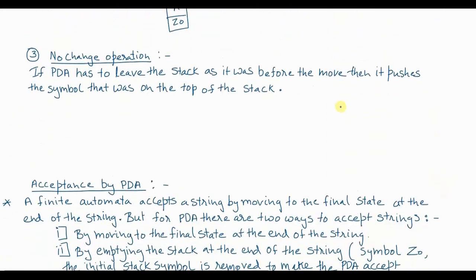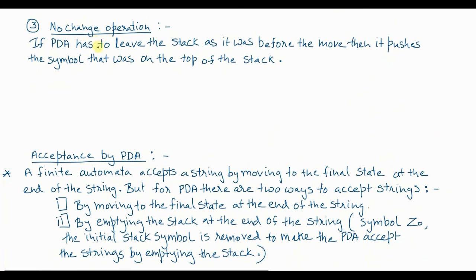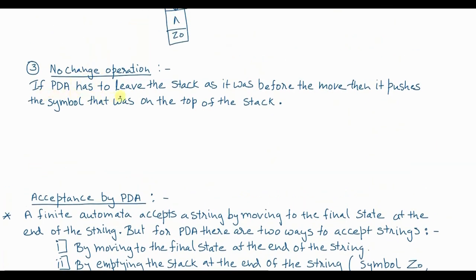And now let us see the third operation, which is called the no change operation. If the PDA has to leave the stack as it was before the move was made. Many a times the PDA doesn't have to perform any operation on the stack for making a move. That operation is called the no change operation. So if the PDA has to leave the stack as it was before the move, then it pushes the symbol that was on top of the stack.